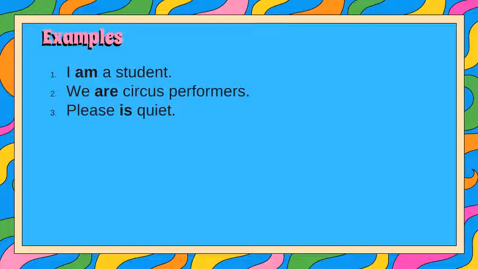So they are verbs that link between the noun and the complement. And after the linking verb, you have the complement. The complement could be a noun, it could be an adjective, or it could be a verb itself.